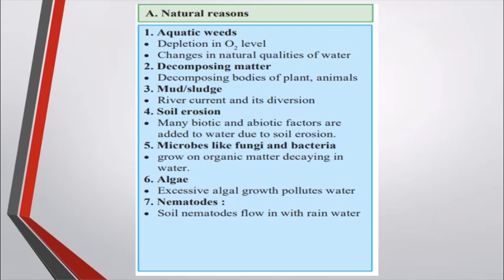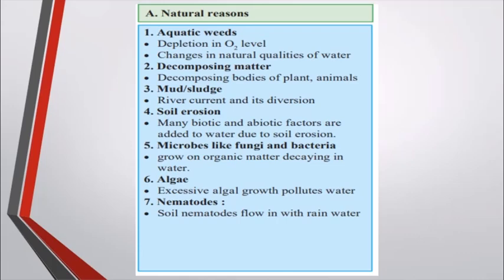Now, natural reasons can be because of natural things like, for example, aquatic weeds, the extra plants which grow, which are not supposed to grow. The extra amount of plants require more oxygen, so the oxygen level is depleted and there is also a change in the water. The quality of the water gets changed, the color of the water changes. This all happens because of the aquatic weeds and this leads to pollution of the water.